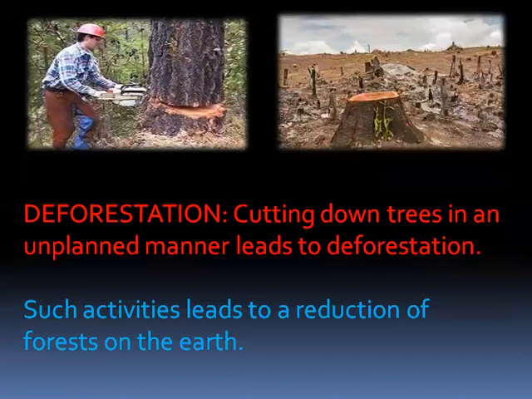Cutting down trees in an unplanned manner leads to deforestation. And if forests are not there, there will be no rainfall for us, isn't it? So what will happen when man is cutting trees? It leads to a reduction of forest on our earth.